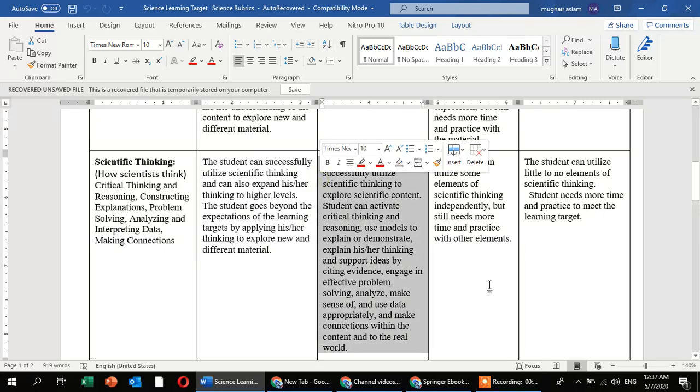Next, the student successfully utilizes scientific thinking to explore scientific content. A student can activate critical thinking and reasoning.